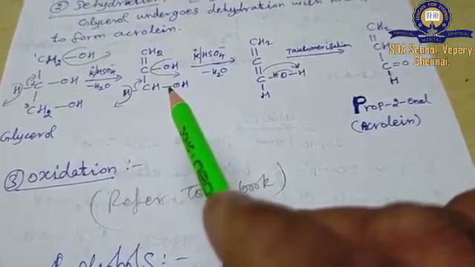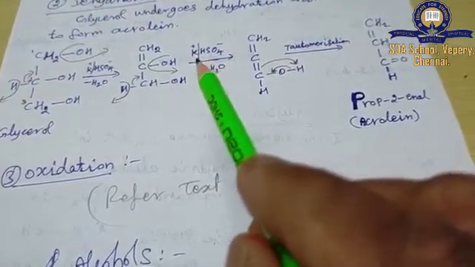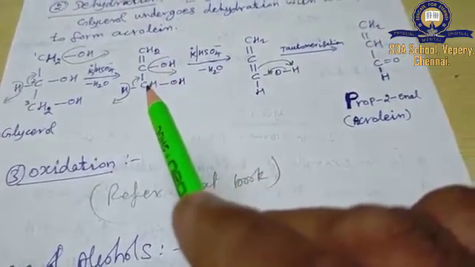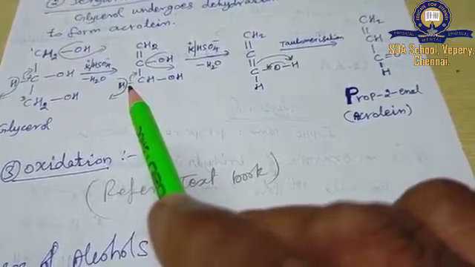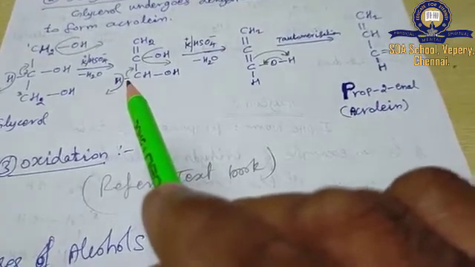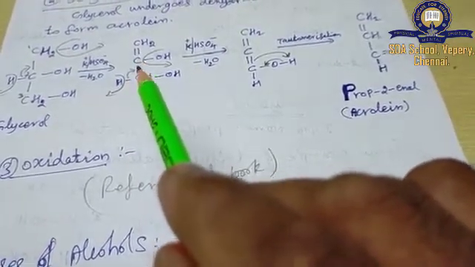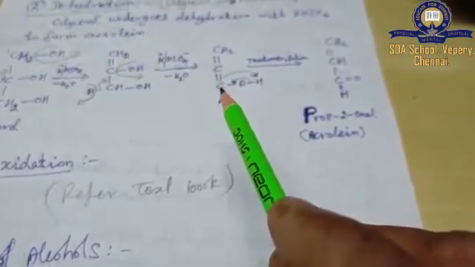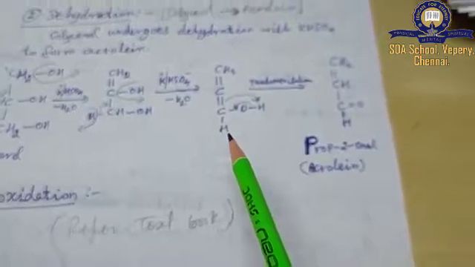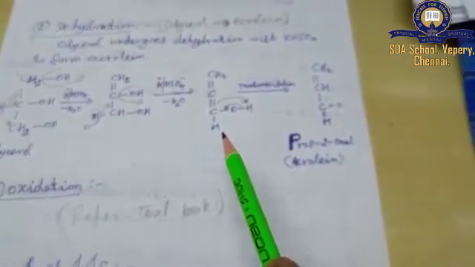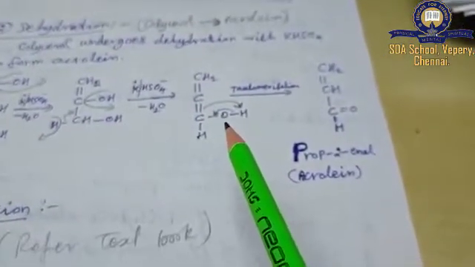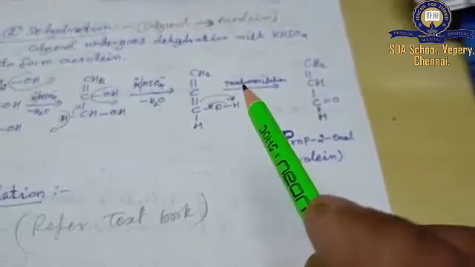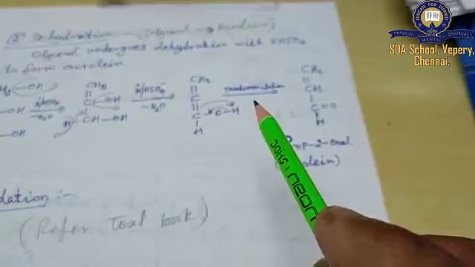Then in the second step, in presence of potassium bisulfate, now from C2 carbon OH minus, from third carbon H plus is going to get eliminated as a water molecule. This bond switches over to between C2 and C3 carbon and becomes one more carbon-carbon double bond over here. And next, from this resultant compound, tautomerization is going to take place.